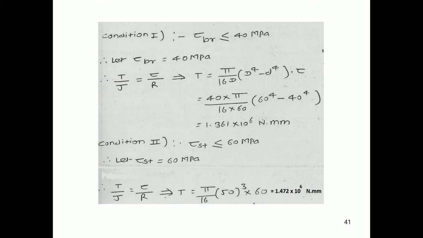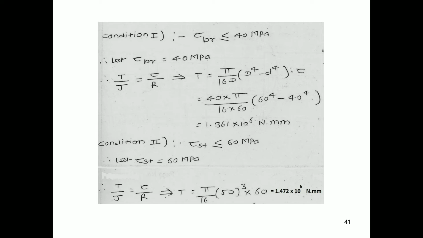Therefore, as per the given data, we will use the torsional formula T upon J equals tau upon R, because we have to find out the value of torque T for the given set of conditions.